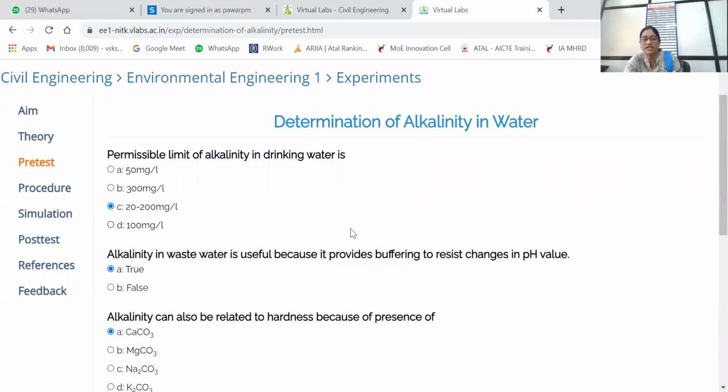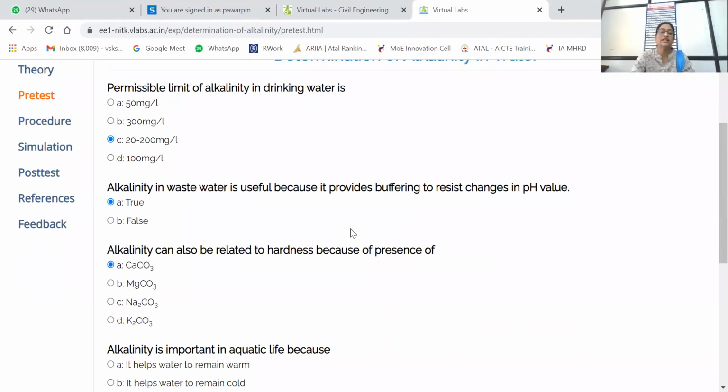Those who have not paid attention earlier can pay attention here, as I am revising the same questions. The permissible limit of alkalinity in drinking water is 20 to 200 milligram per liter. Alkalinity in wastewater is useful because it provides buffering to resist changes in pH. Whatever pH changes happen because of algal growth or other activities, if alkalinity is there, it provides buffering to resist the changes in pH.